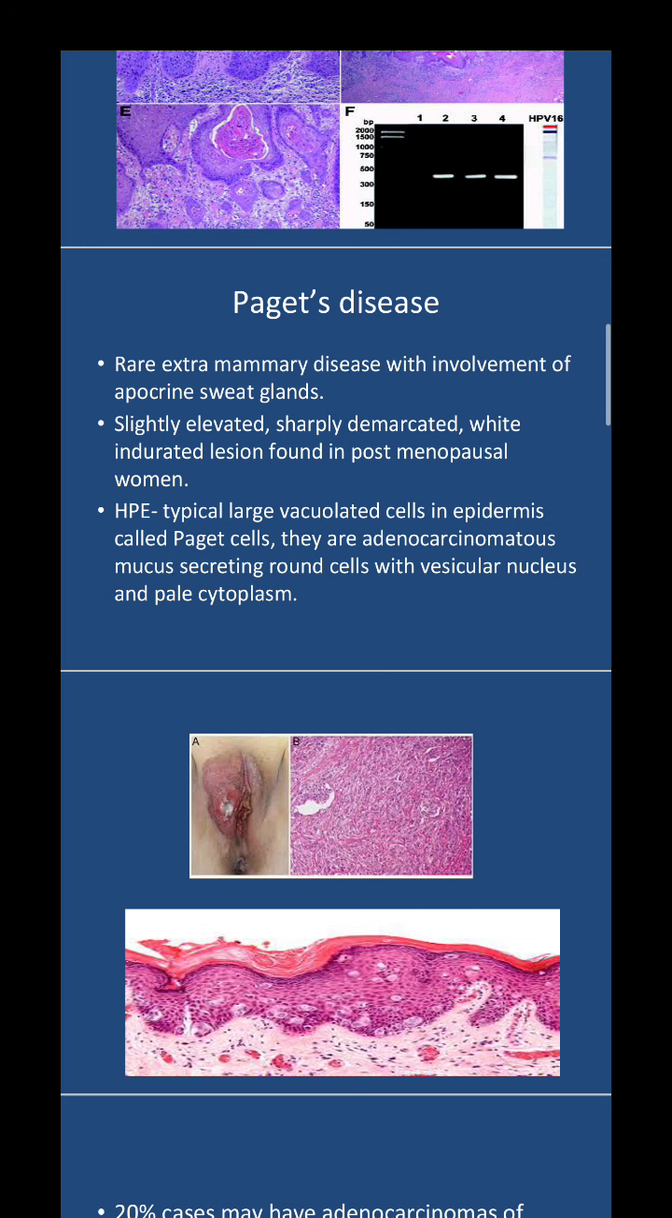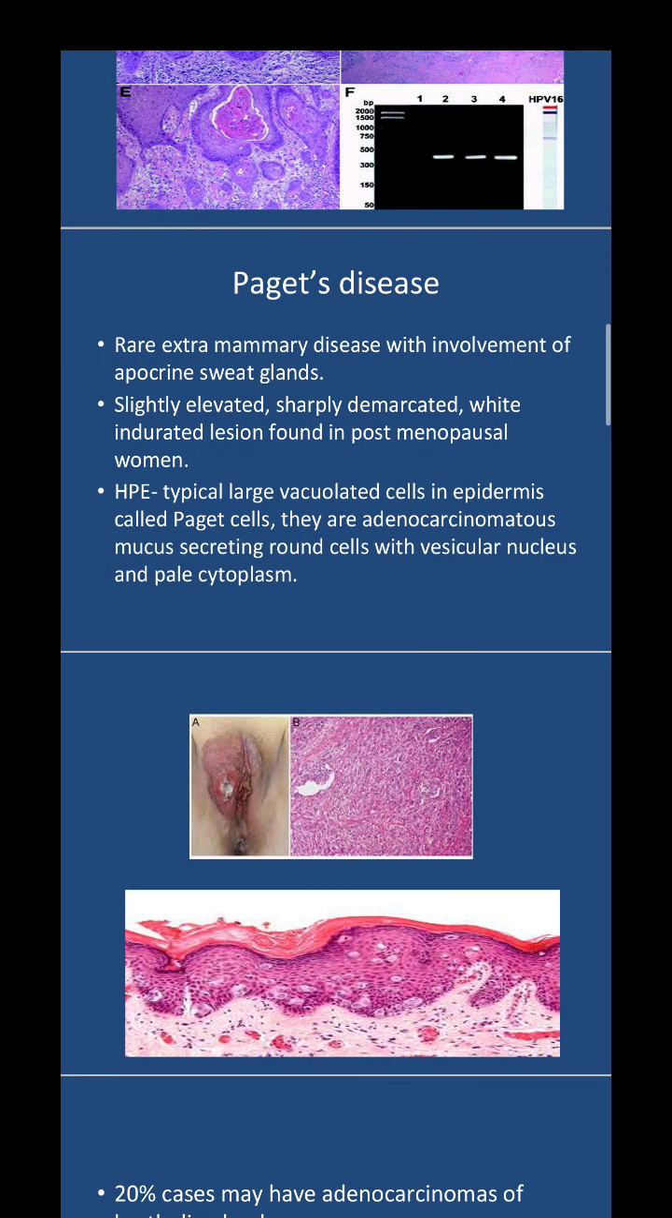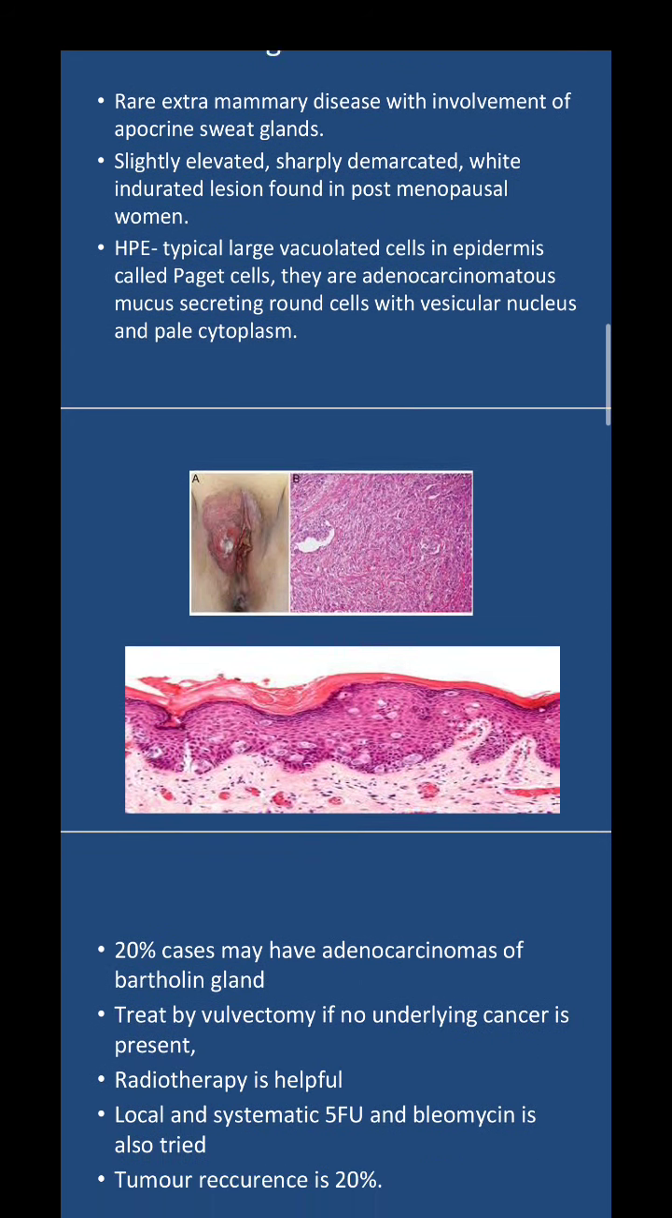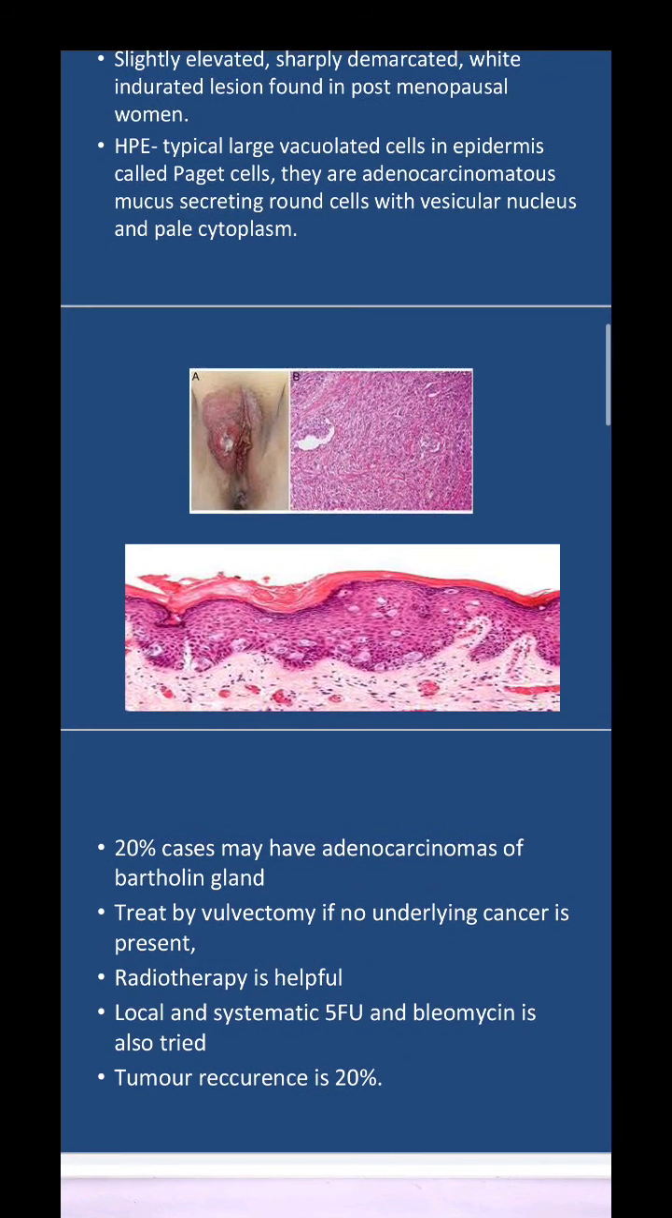Histopathology reveals typical large vacuolated cells. You can see in the second figure, typical vacuolated cells in the epidermis called Paget cells. They have very pale cytoplasm with a vesicular nucleus. Okay, that is the typical feature of Paget cells. And 20% of the cases may have adenocarcinomas of the Bartholin gland.